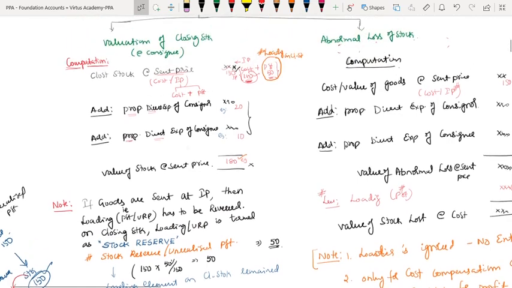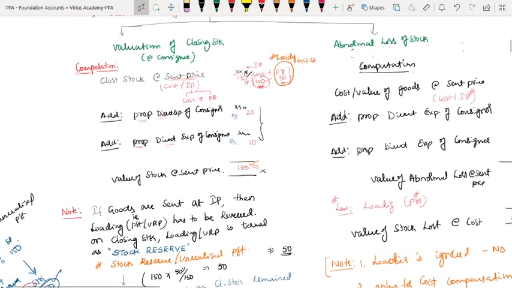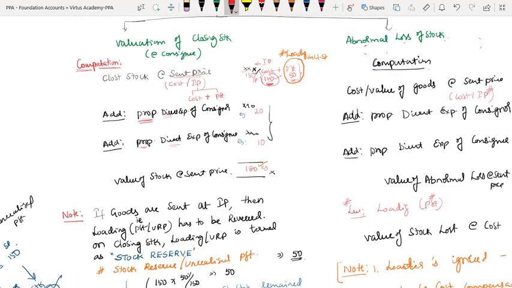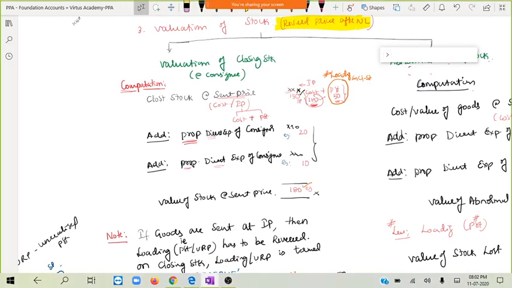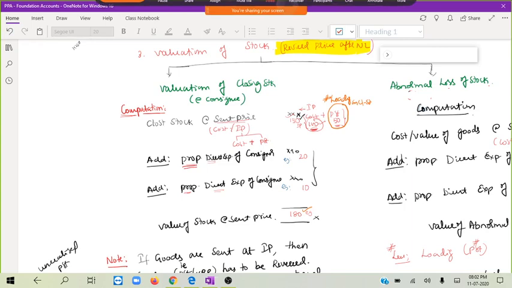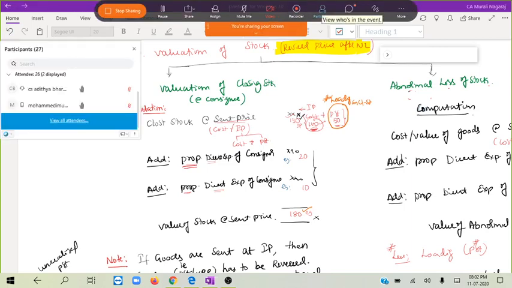Now, sir, what is this proportionate? Here the keyword is proportionate, my dear friends. Proportionate direct expense. Now, can any student join the conversation? Any student who is willing, can you join the conversation, for the understanding?